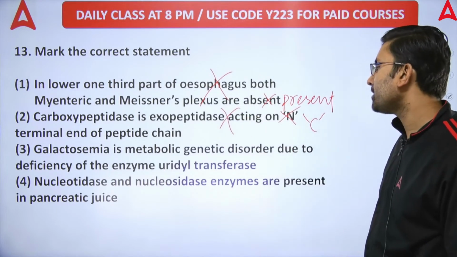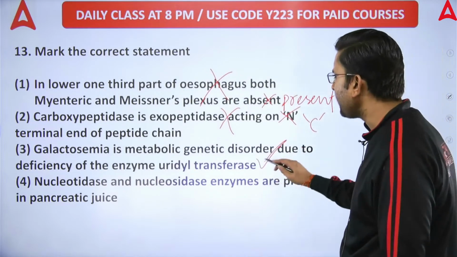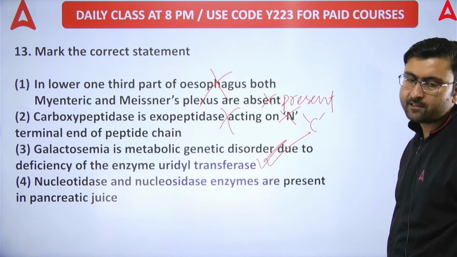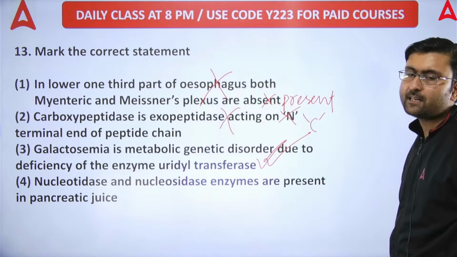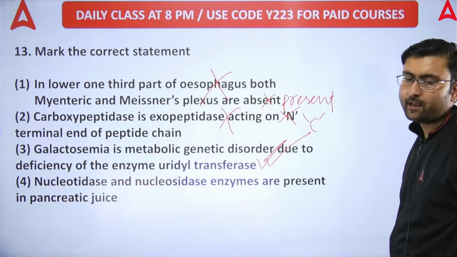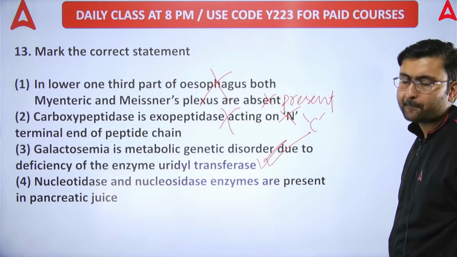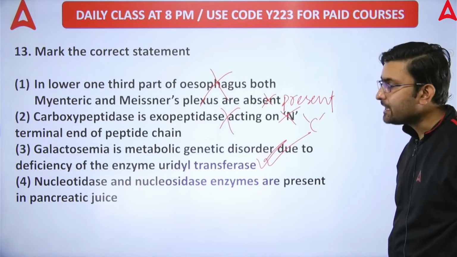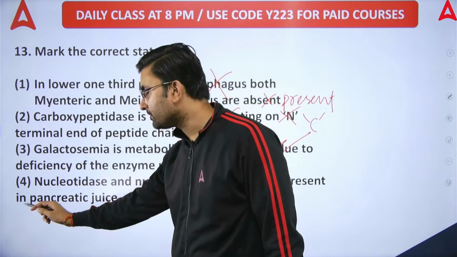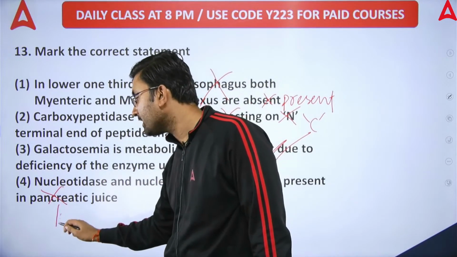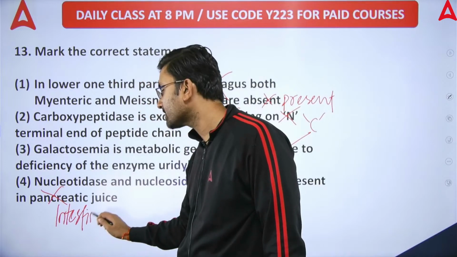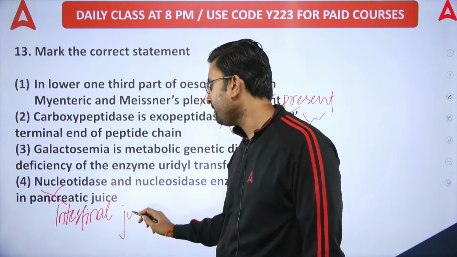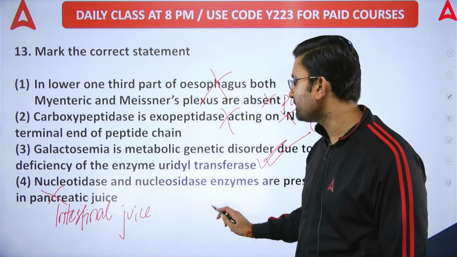Galactosemia is a metabolic genetic disorder due to deficiency of the enzyme uridyl transferase. Correct. And nucleotidase and nucleosidase enzymes are present in pancreatic juice. This is incorrect. Why? Tell me. The correct answer will be A, B, C or D. You will have to increase your speed. Working this slowly will not do. They are not present in pancreatic juice. They are present in intestinal juice, also called succus entericus, which consists of amylolytic, proteolytic and lipolytic enzymes. Very important. So the correct option is option C.